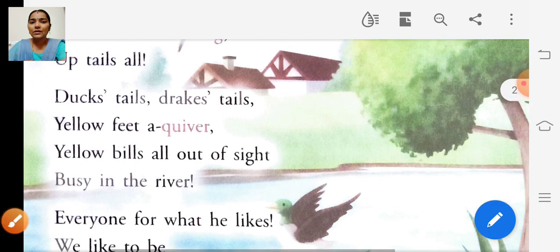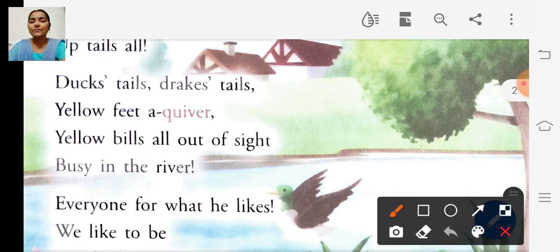The second paragraph is: ducks' tails, drakes' tails, yellow feet a quiver, yellow bills all out of sight, busy in the river.